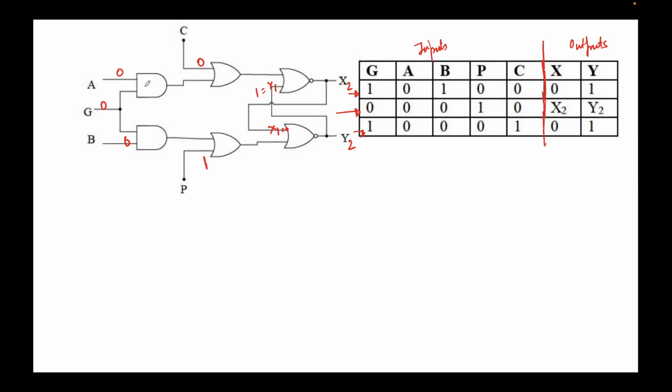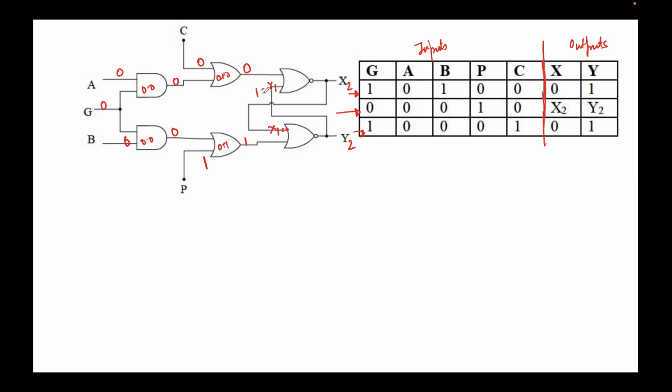So 0 times 0, this is an AND gate, so the output will be 0. 0 times 0, output would be 0. 0 plus 0, this is an OR gate, so the output would be 0. This is again an OR gate, 0 plus 1, output would be 1. This is a NOR gate.